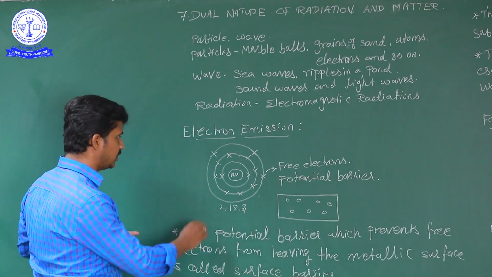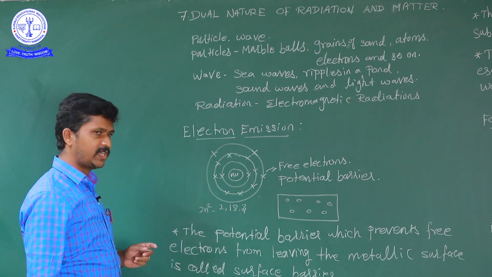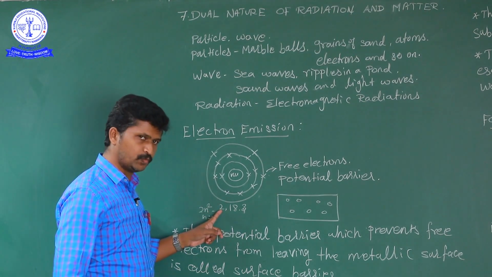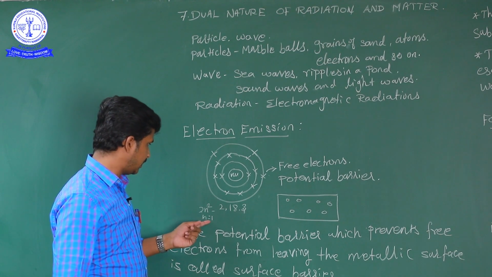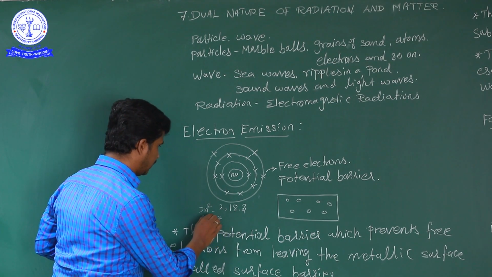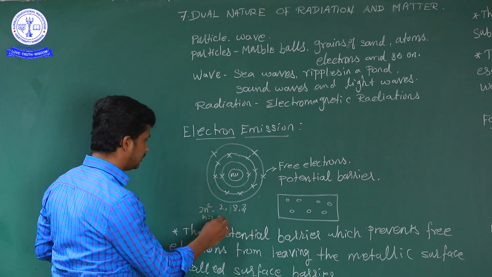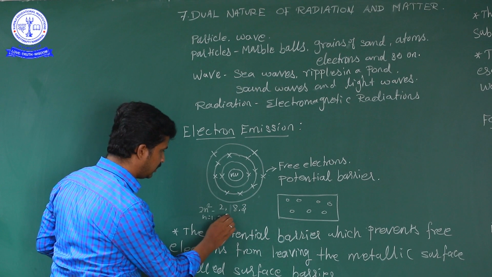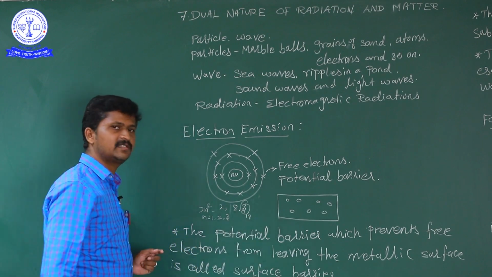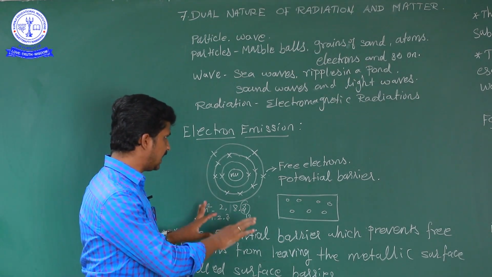So what is the formula to fill the electrons in the shells? That is 2n square. When n is equal to 1, the first orbital is 2. When n is equal to 2, that means 2 times 2 square, which is 8 electrons. And the third orbital can hold 18 electrons, but here only 3 electrons are occupied. So these are the free electrons.